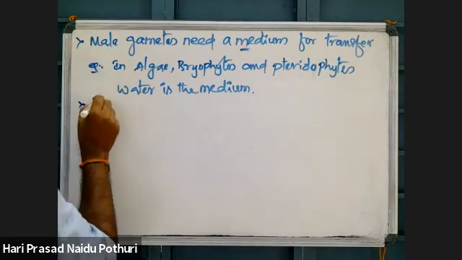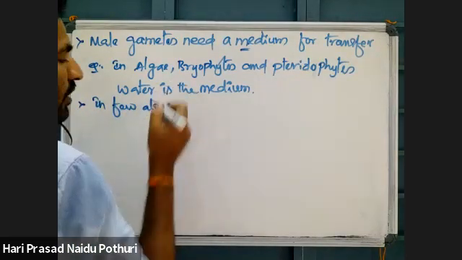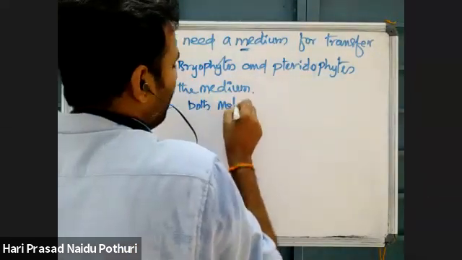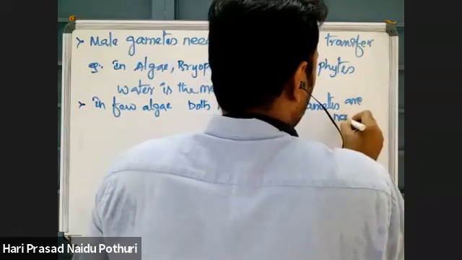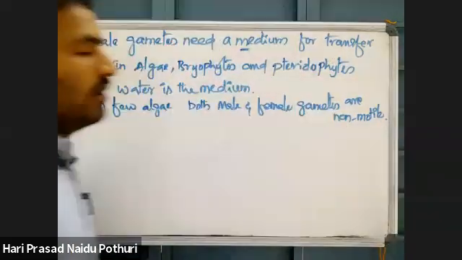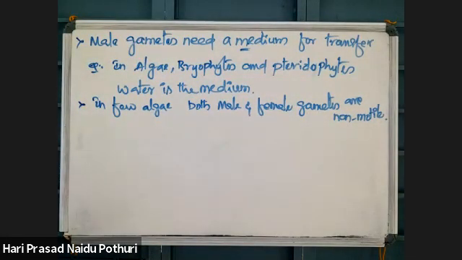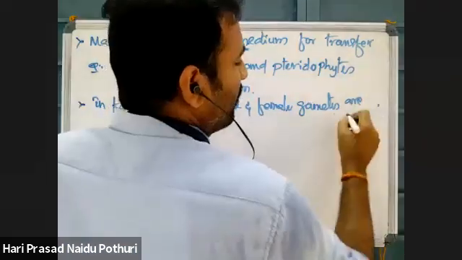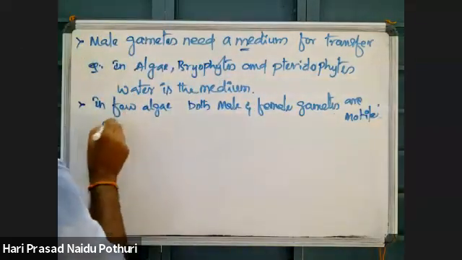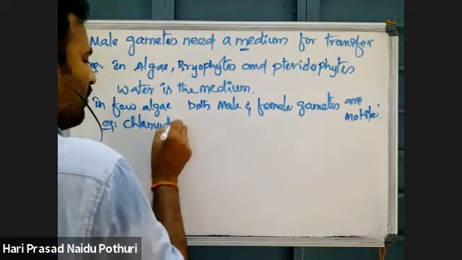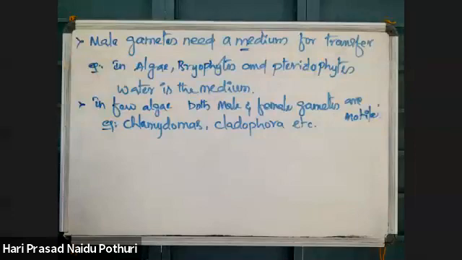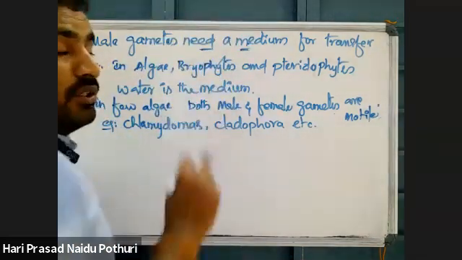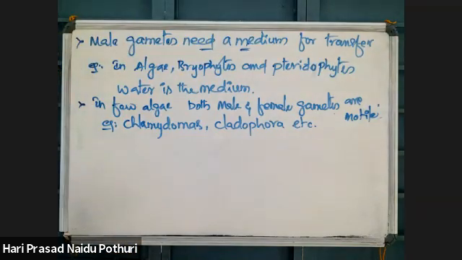But in a few algae, both male and female gametes are motile, like Chlamydomonas, Cladophora, etc. Previously I told you that in the majority of members male gametes are motile but female gametes are non-motile.